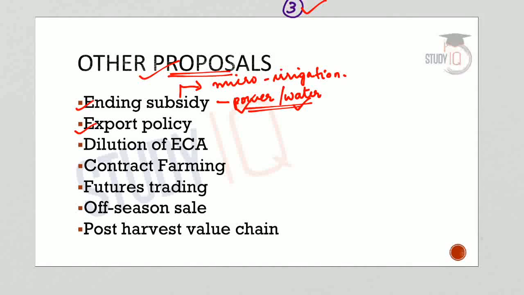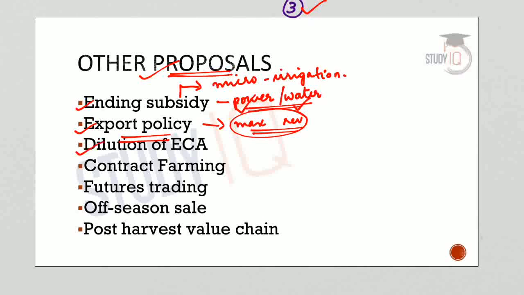Now, second proposal was that the government should bring in a stable export policy. That means a stable export policy will help the farmers to gain maximum revenue or income for their produce. So, this was the second proposal made by the NITI Aayog.